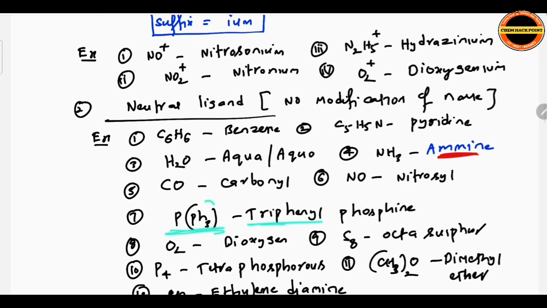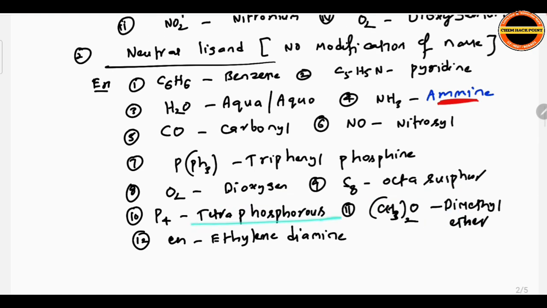PPh3, triphenylphosphine. Dioxygen, octasulfur, tetraphosphorus, dimethyl ether, ethylenediamine. Neutral ligand, ethylenediamine, en. So these names you have to remember. Pause the video and write all these names.